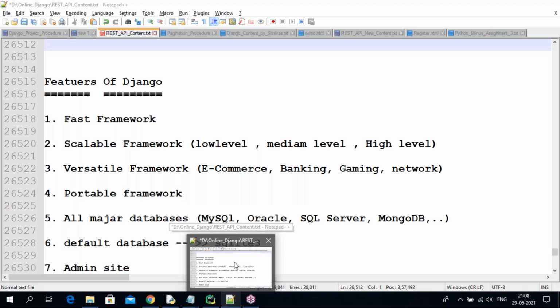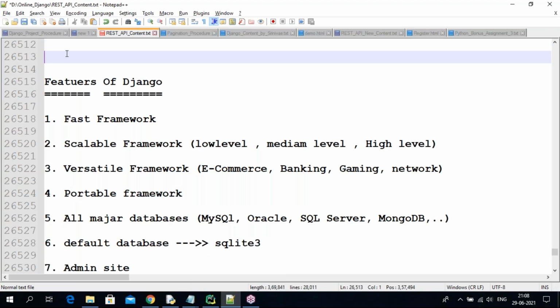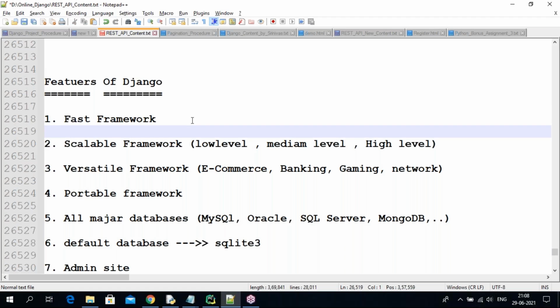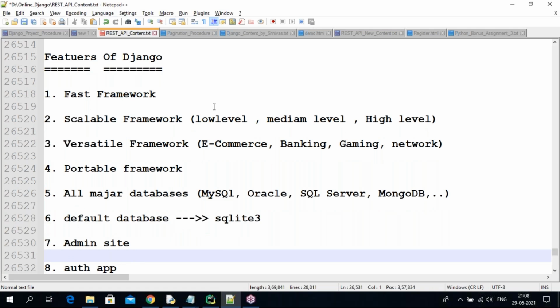Yes. So, guys, in the last session, we discussed the Django features. Django is a fast framework. Django is a scalable framework. Scalable means we can do low level, medium level, and high level applications. Versatile framework means we can develop different kinds of applications like e-commerce, banking, gaming, networking. Portable framework means cross platform.